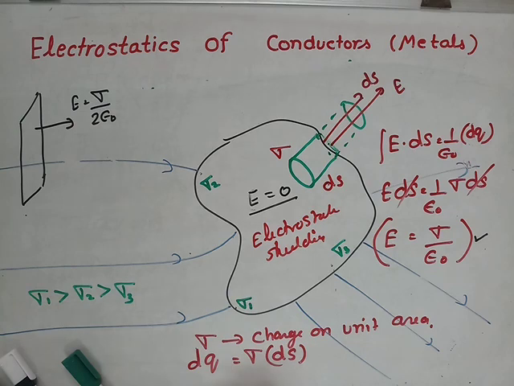You will be safer because the car is assumed to be a conducting body, and if any electric charge moves to the surface of the earth from the space, then all the charge accumulates on the surface of the car. Inside, net charge is 0, electric field is 0, and you will be safer. This is about the electrostatics of conductors.